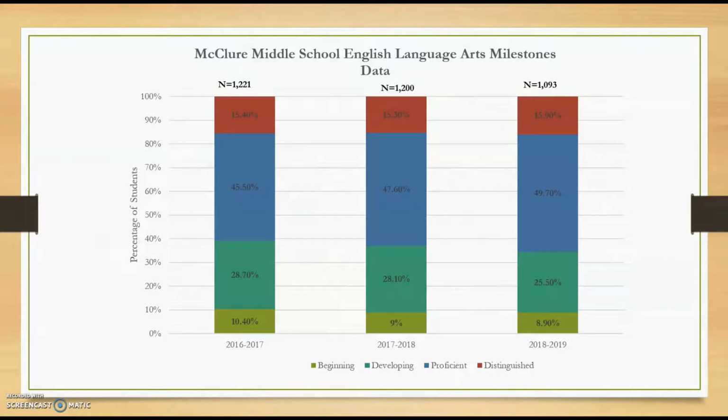When we fast forward to the 2018 to 19 school year, the percentage of students performing at the beginning level decreased to 8.9%. 25.5% of students scored at the developing level, 49.7% of students performed at the proficient level, and 15.9% fell into the distinguished level. In the two highest proficiency levels, we see that percentages increased between the 2016 to 17 school year and the 2018 to 2019 school year.